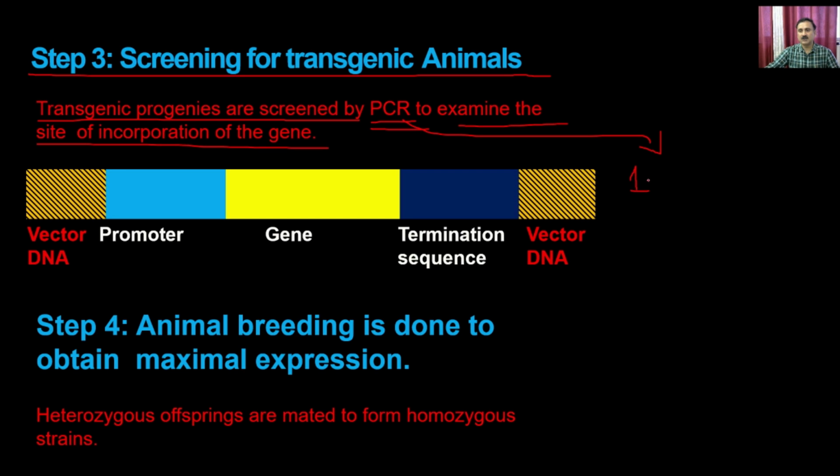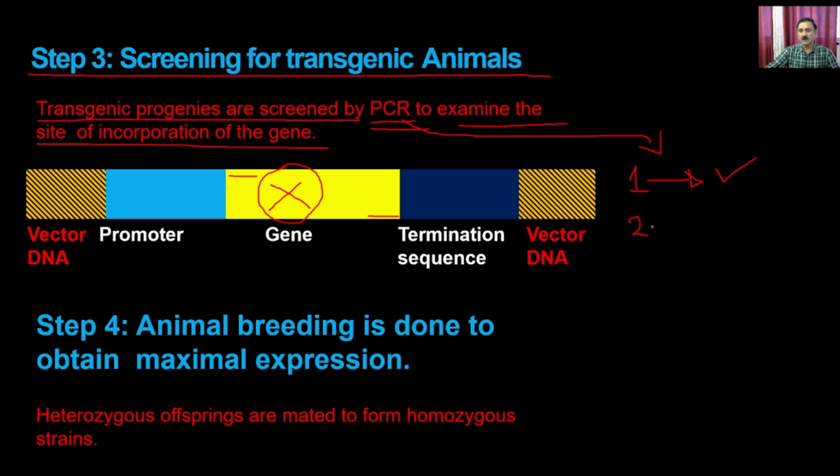One, you can actually use this particular gene, and you can check whether you are getting a PCR of this gene or not, because this gene is not going to be present in this particular animal. So if you use the primers and you are getting the PCR product, this means that the gene is being integrated into the genome. So that is the first question. It will say, okay, the gene is being integrated into the genome.